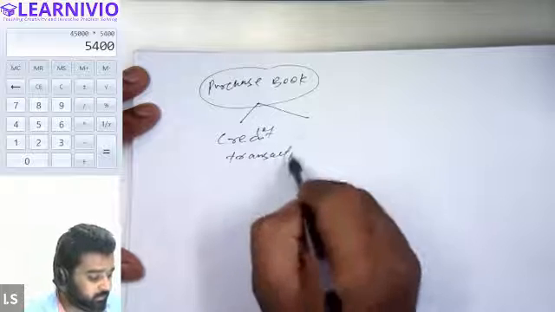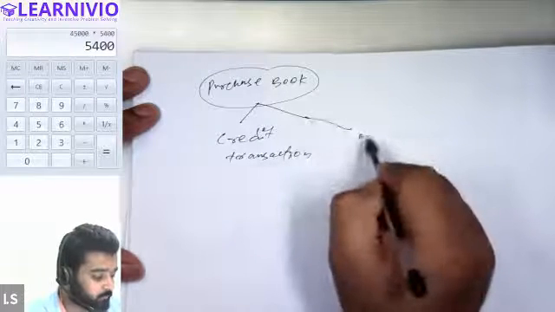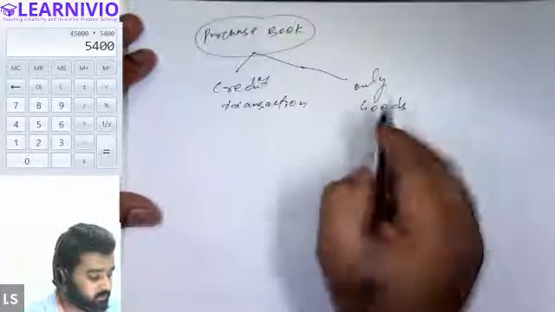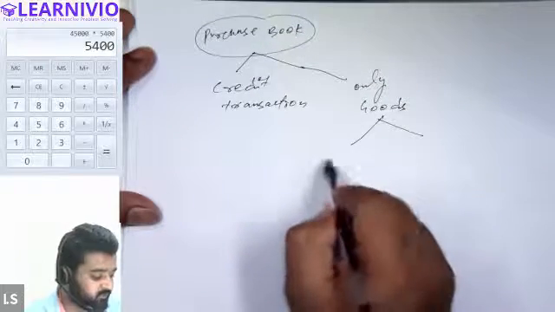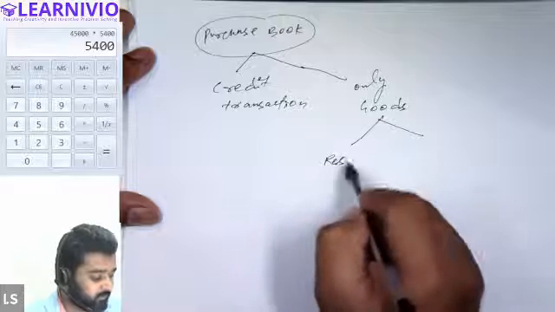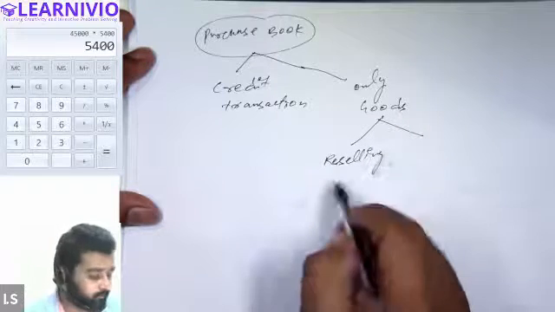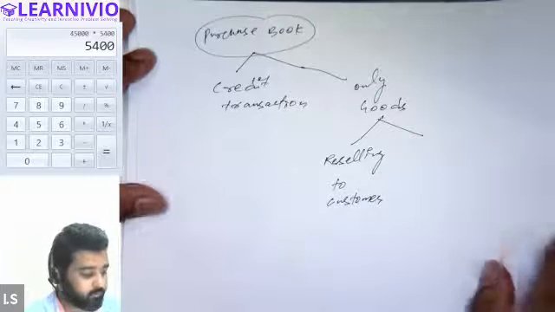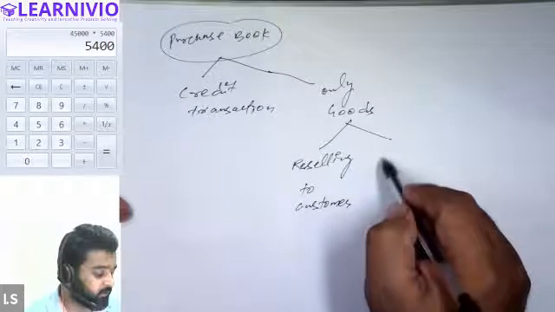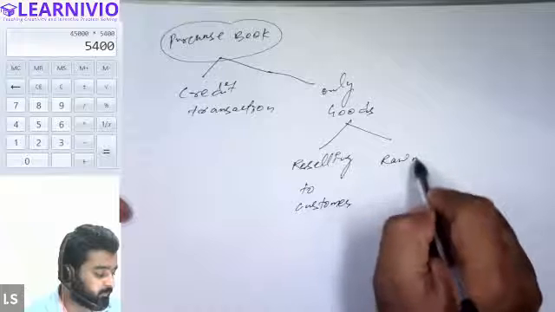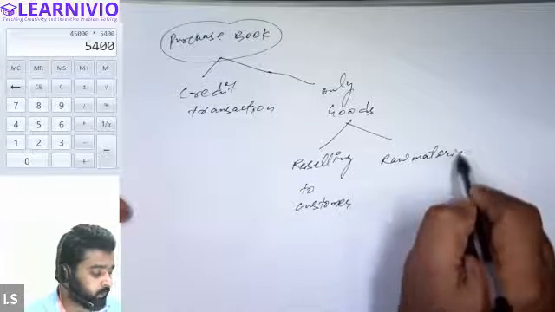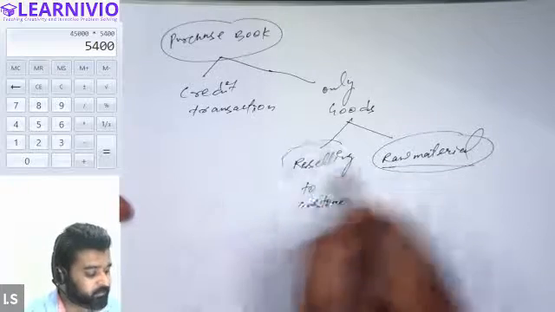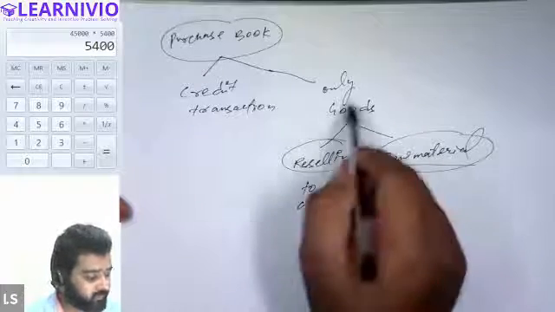And it must be related to only goods. So what is the meaning of goods? Goods from the business point of view basically means those things which we are buying just for the purpose of reselling to the customer. This will be treated as goods for the business. Similarly, anything we purchase as a raw material for producing any kind of good, or anything we purchase for reselling purposes, both will be treated as goods, right?